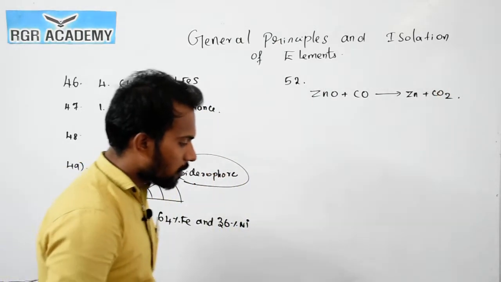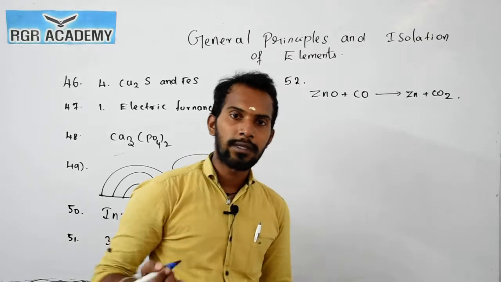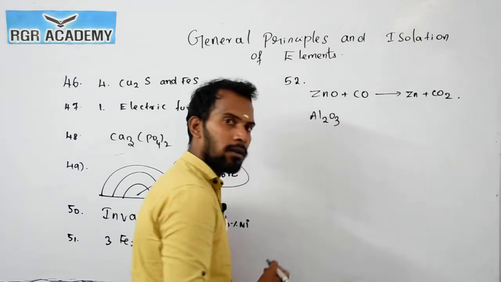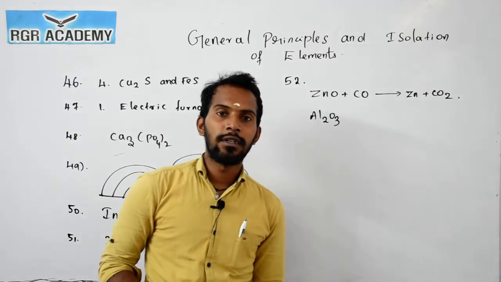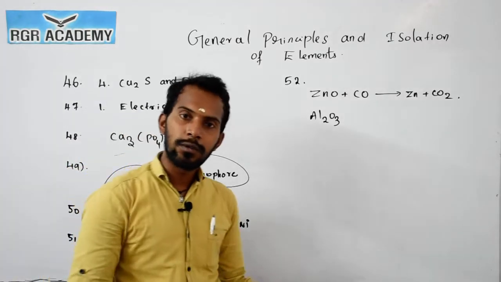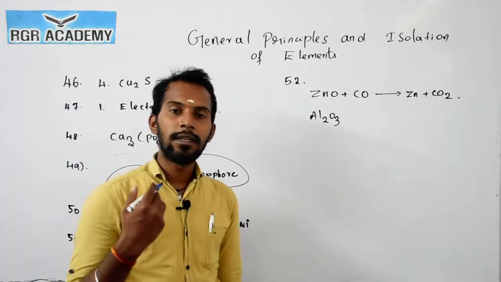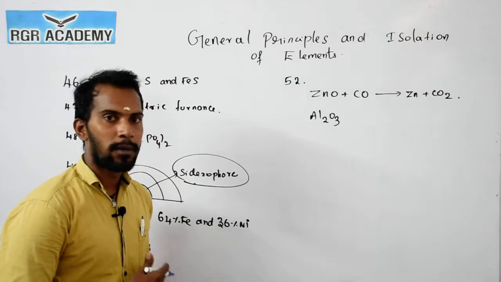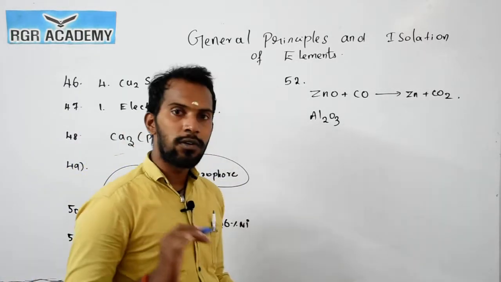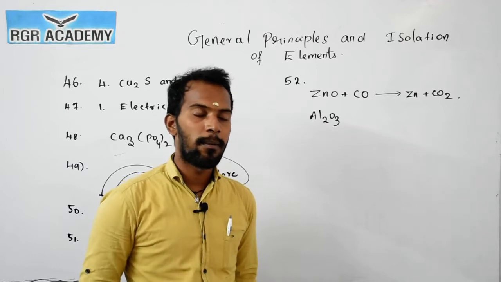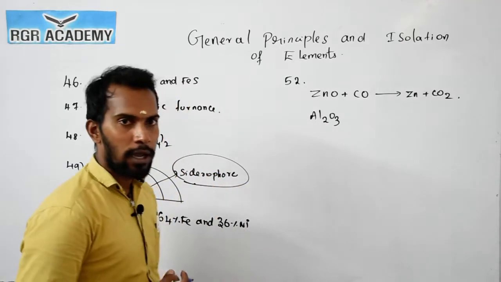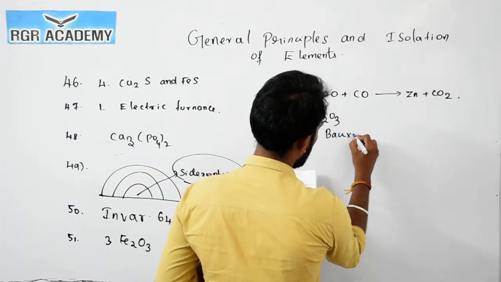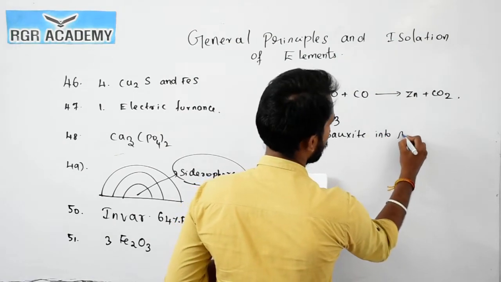Now, in the case of bauxite, the Al2O3 component is a metal oxide which cannot be used in a reduction reaction. It must be converted into complexes, and only then can it be extracted as the metal aluminum. So bauxite into aluminum is not a suitable method for this reduction. So the option is bauxite into aluminum.